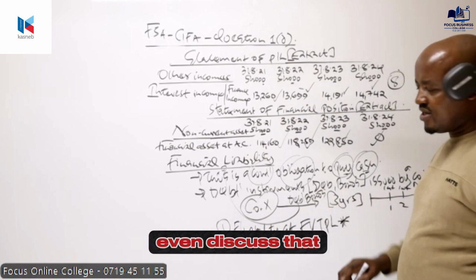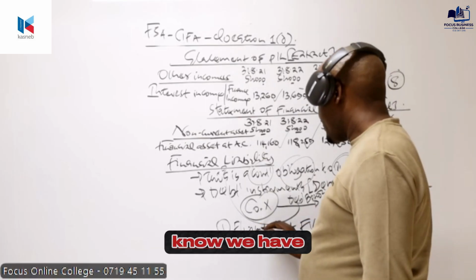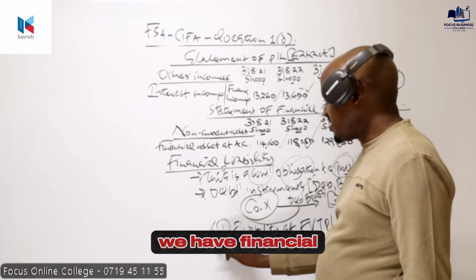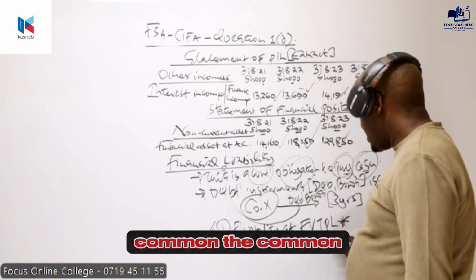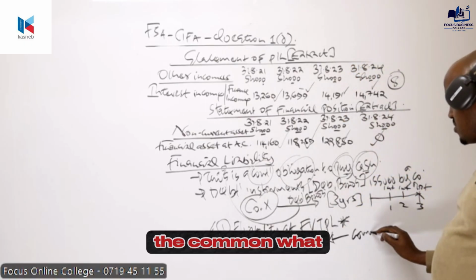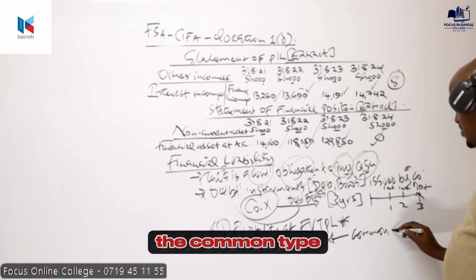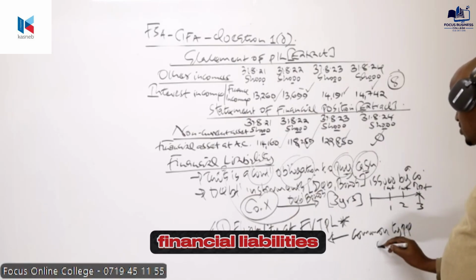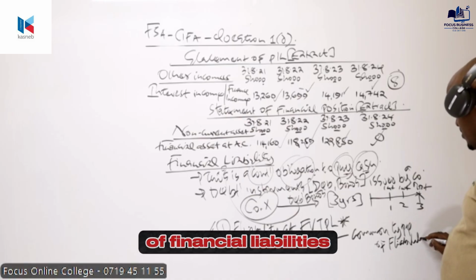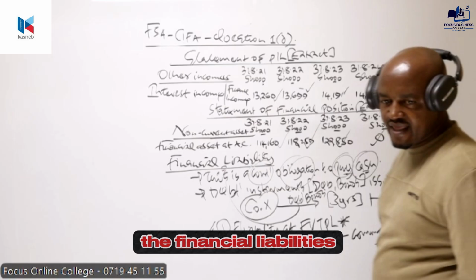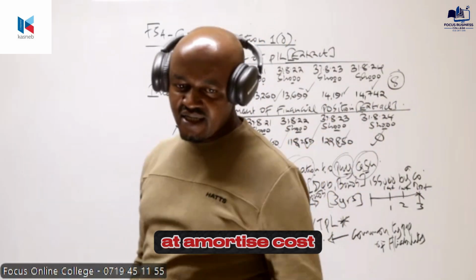I will not even discuss that. But basically, just know we have two categories. And then number two, we have financial liability at amortized cost. These are the common type of financial liabilities which are issued by the company. The financial liabilities at amortized what?